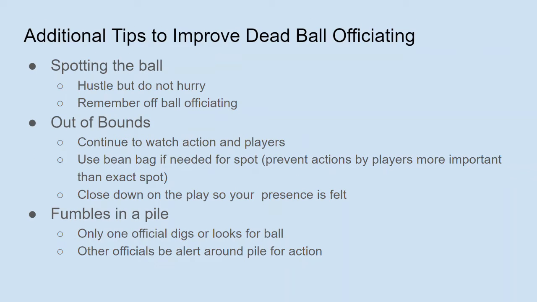Here's some additional tips to improve your dead ball officiating. Remember, when spotting the ball, hustle but do not hurry. Remember, off the ball officiating. When the ball goes out of bounds, continue to watch action and players. Use the beanbag if necessary to get the spot of a ball, because it's more important to prevent players from interacting than the exact spot. Close down on any play so your presence is felt. And on a fumble, only one official needs to dig for the ball. Other officials need to be alert around the pile for any action.